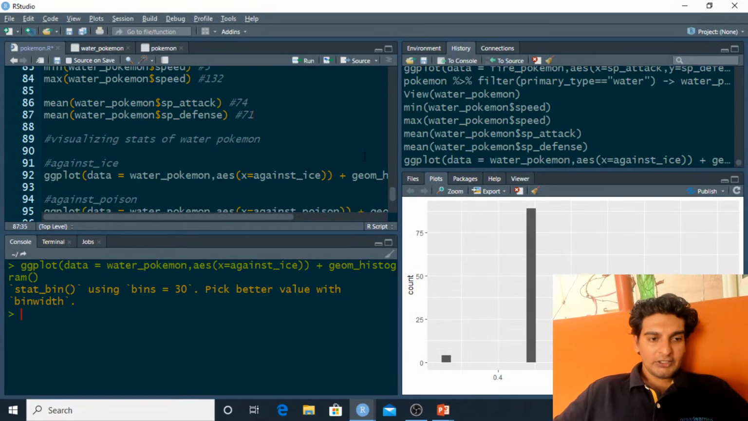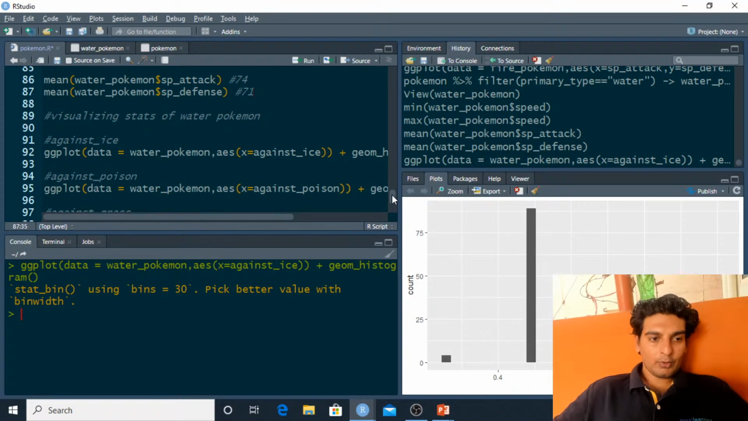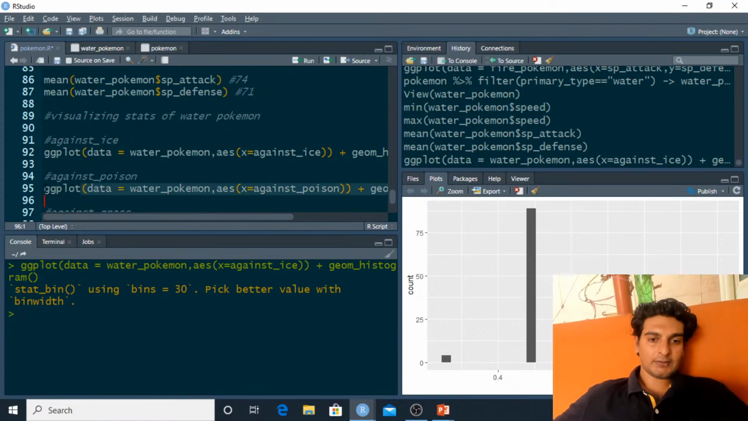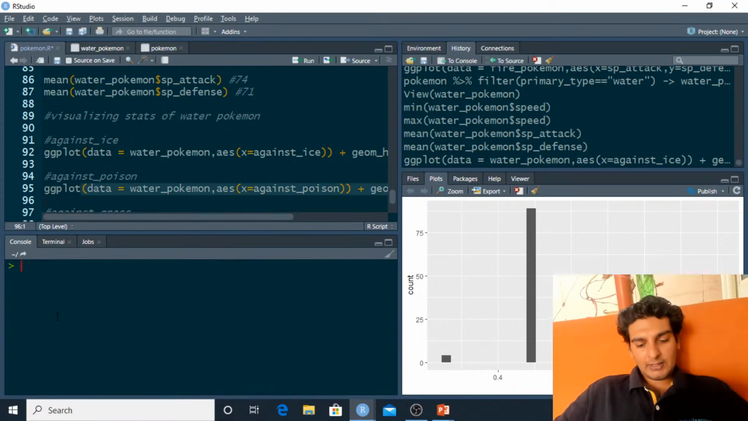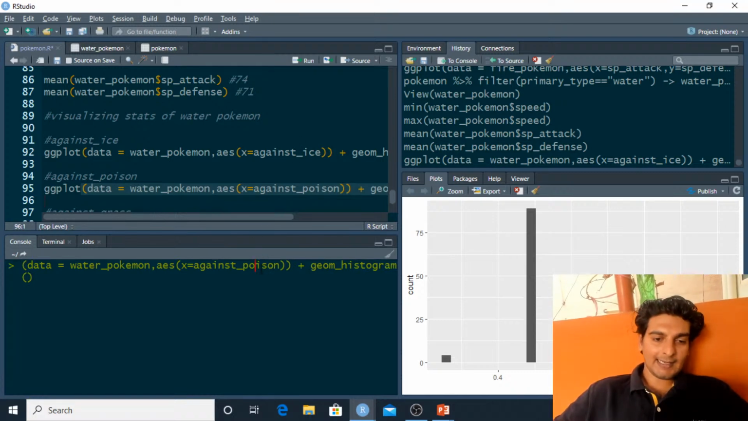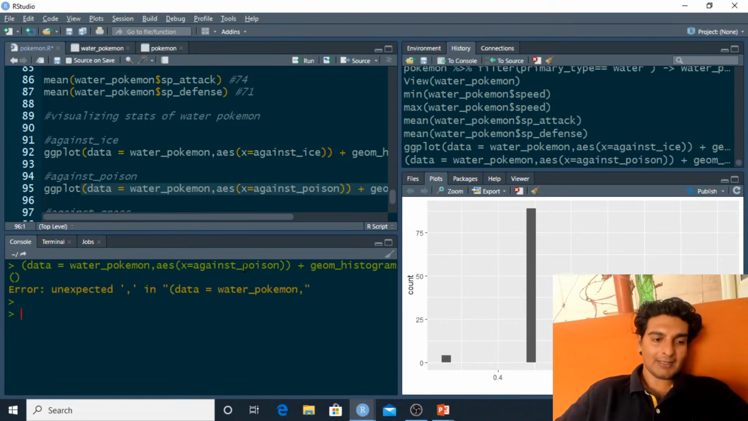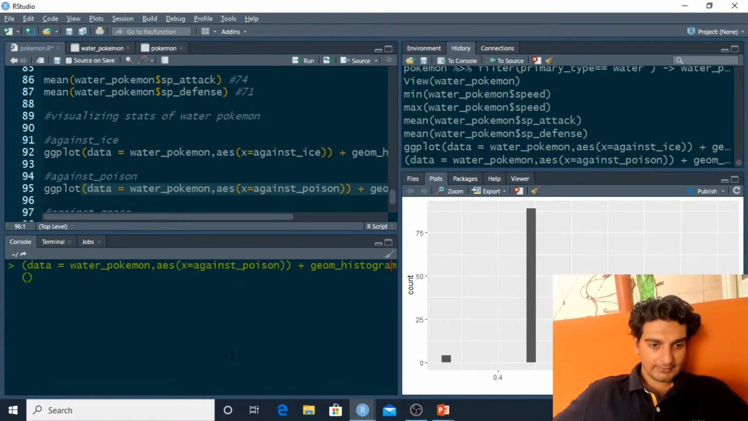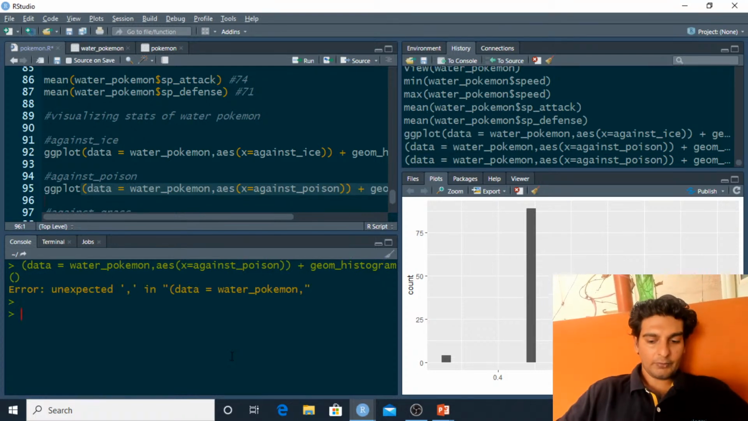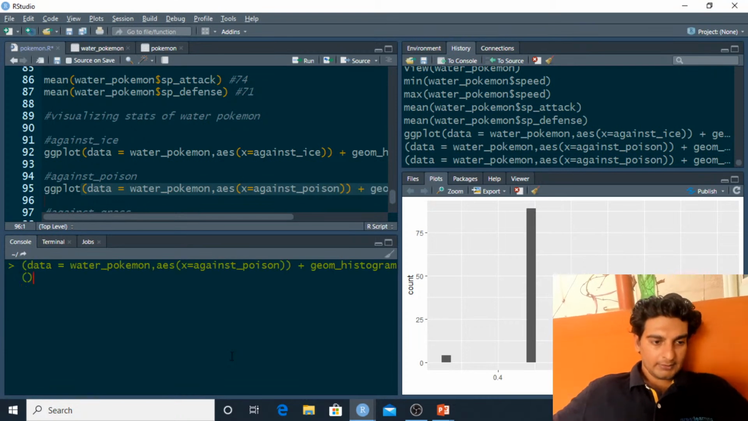Now similarly, let me check the rating of water type Pokemons against poison type Pokemons. So the command would be the same, it's just that instead of mapping against ice onto the X aesthetic, I am mapping against poison onto the X aesthetic over here. So it seems like we have got an error. Let me see what exactly is that error over here. Water Pokemon against poison. We have geom histogram over here. What I'll do is I would have to type ggplot over here.